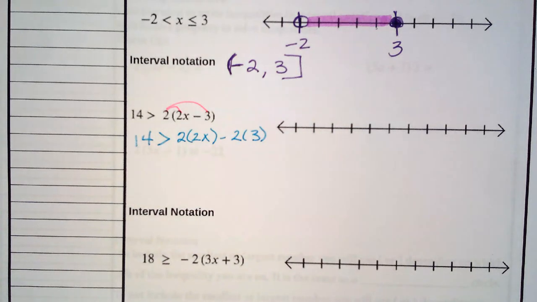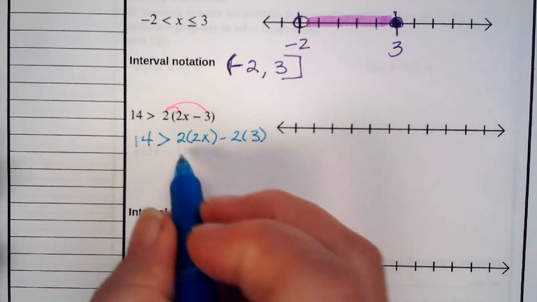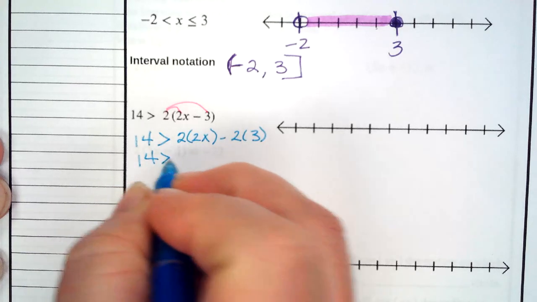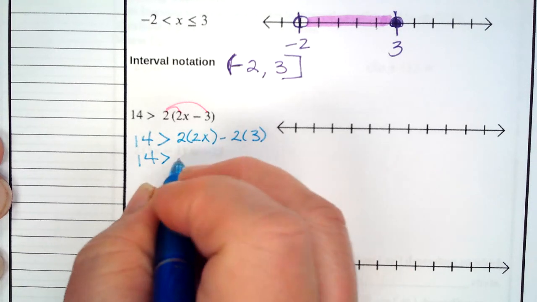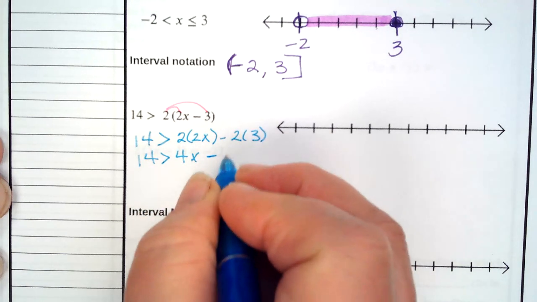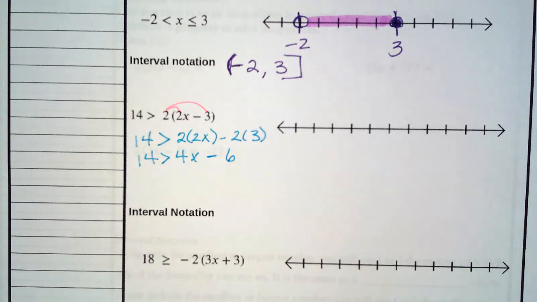All I did was distribute. So, next step is to do the math here. 14 is greater than 2 times 2x is 4x minus 2 times 3 is 6. Now we're ready to solve.